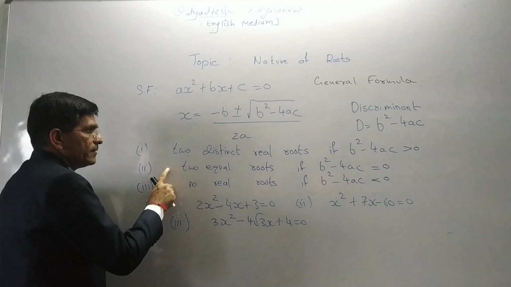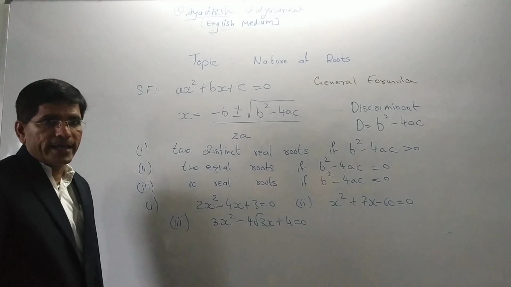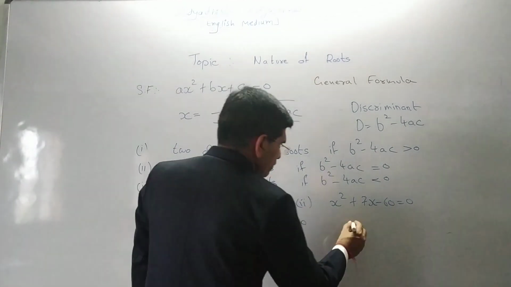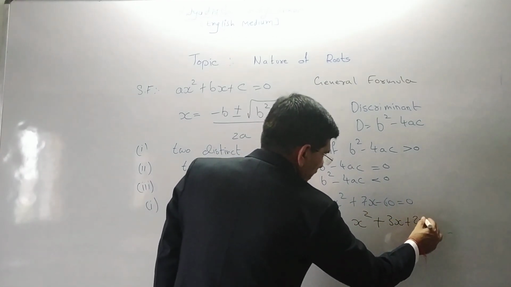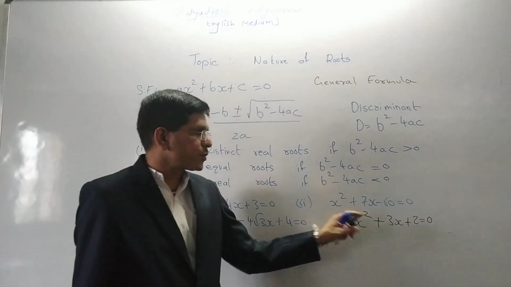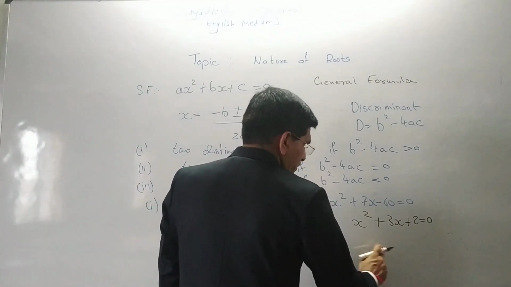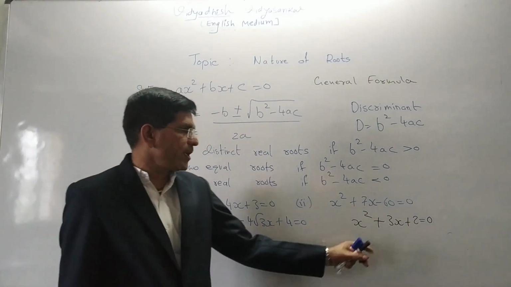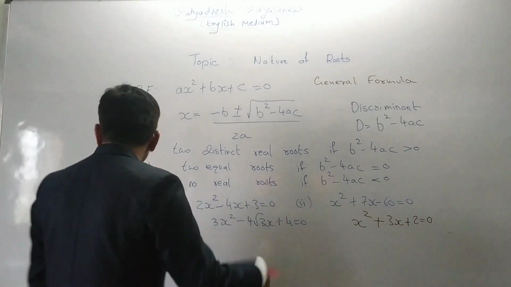Now related to it, first of all, a quadratic equation has at most two zeros. If you see properly, I am writing it here. Someone asked me, sir, how many zeros or how many roots does it have? The power is 2, so there are 2 roots. We can say the quadratic equation has power 2, so we have 2 roots. But how do we know what kind of roots it has?